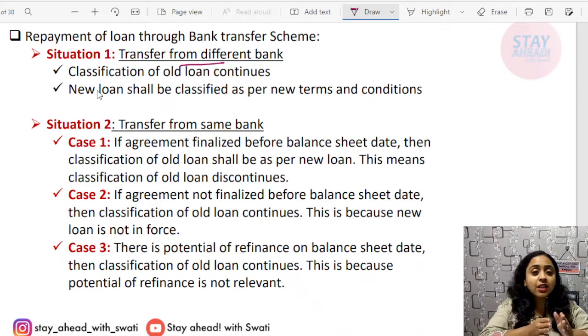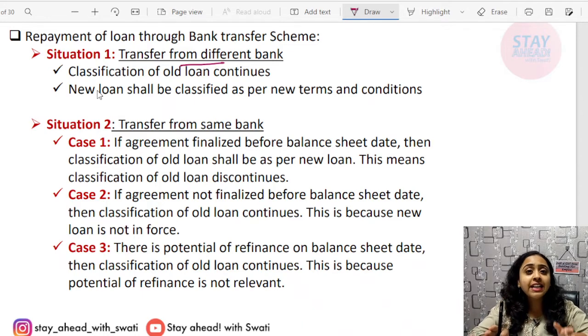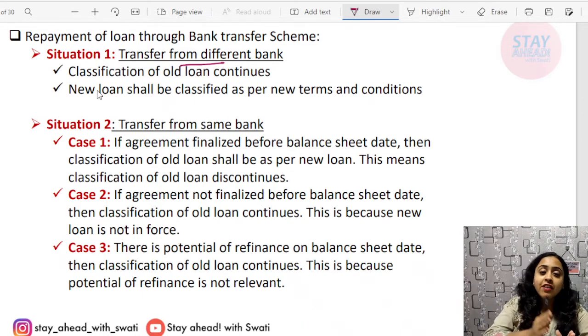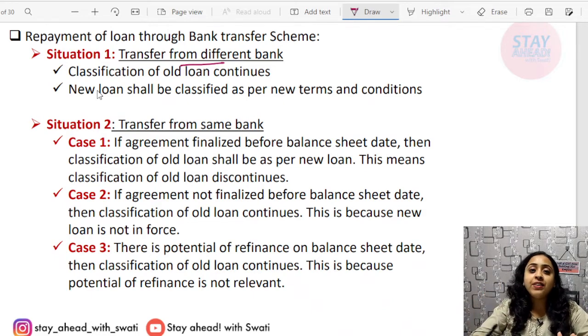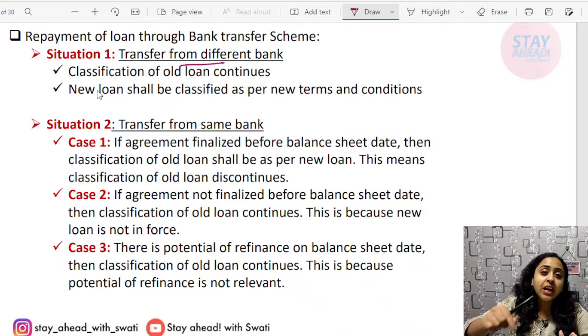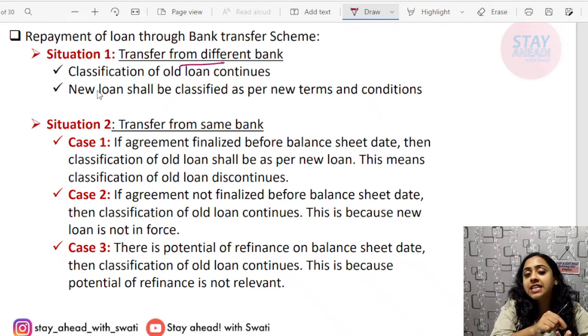Since the loan has been extended, the scheme has been changed, but the bank is not demanding any sort of immediate payment. If a particular bank is not demanding any immediate payment, it will continue to be considered as non-current. If it demands immediate payment, then you have to classify it as current. Are you clear? Case 1, if you transfer from a different bank, then the classification of the old loan continues.